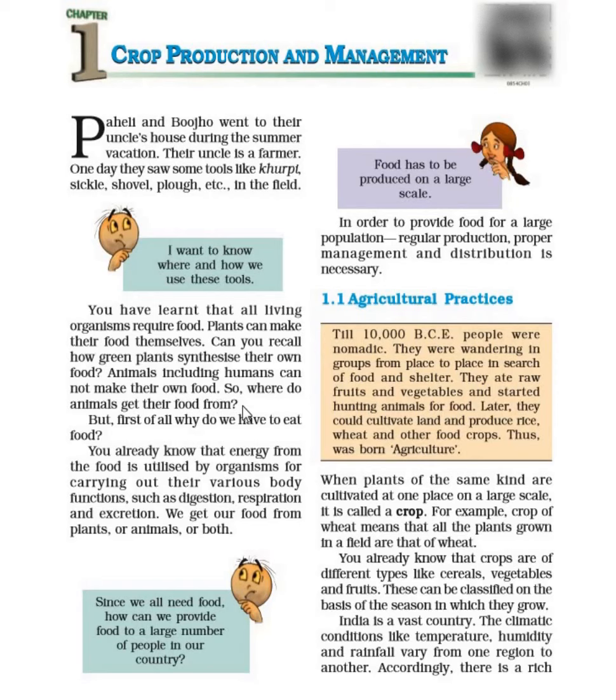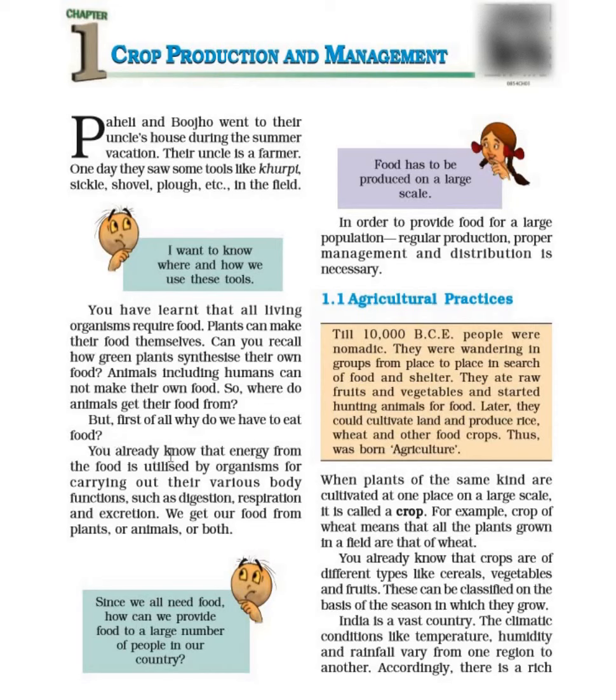Plants can make their own food. So from where do animals get their food? And the answer is animals are dependent on plants and other animals for their food. But first of all, why do we have to eat food? He has many questions. Another question is, why do we need food at all? And we need food for our growth, energy, and to do day-to-day work. And for internal activity also, like internal processes, we need food.